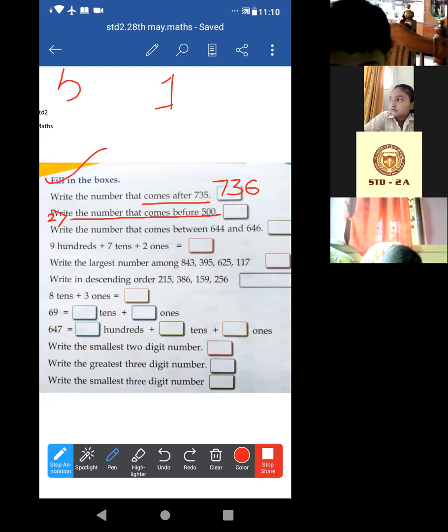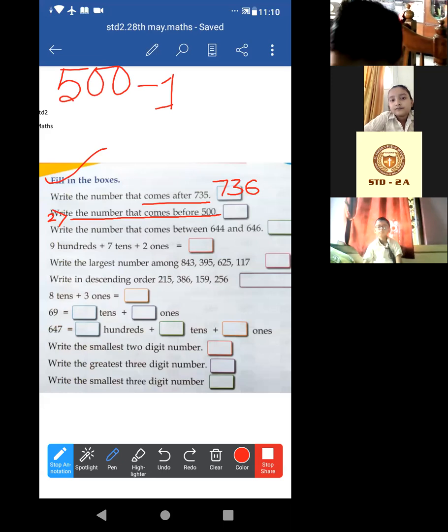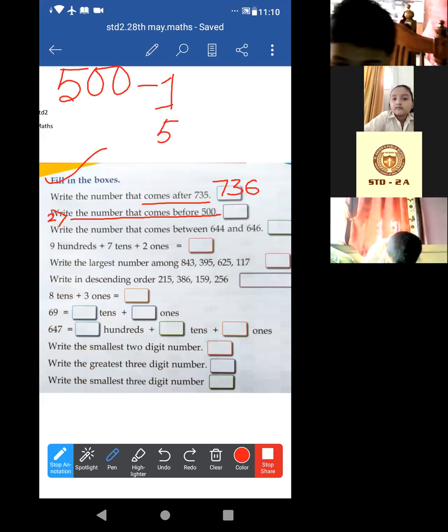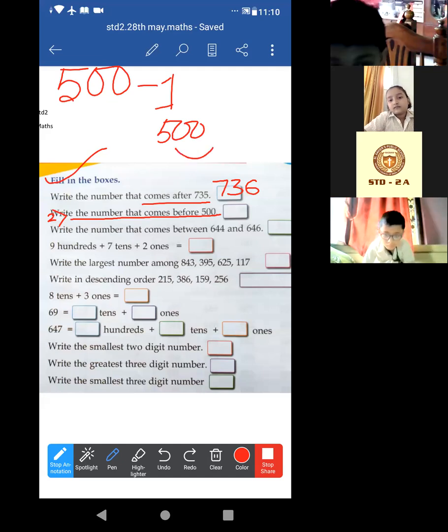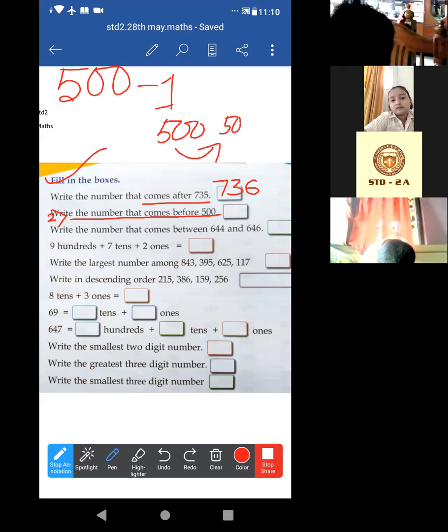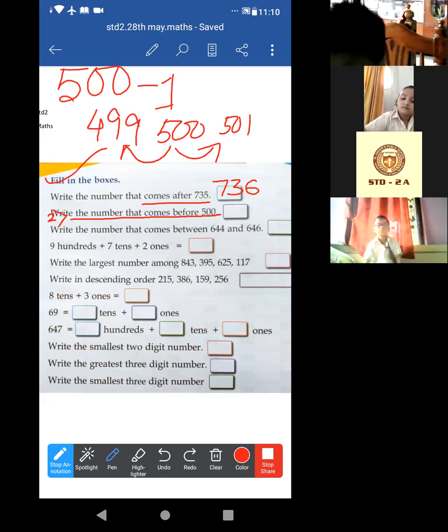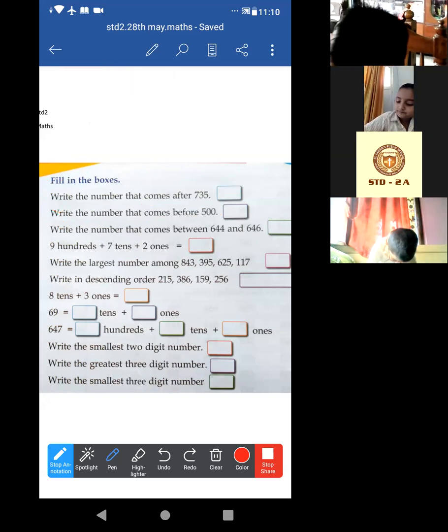Suppose before 500 is given. So 500 minus 1, exactly the immediate before place. Look, suppose this one is 500, immediate after means add 1, 501. Immediate before means 499. Backward counting, right? So just write the answer.